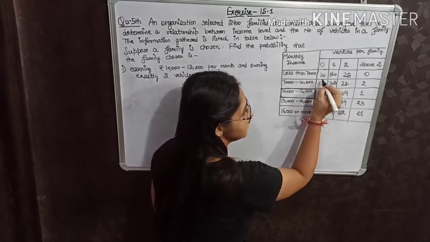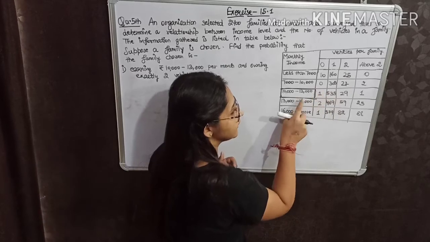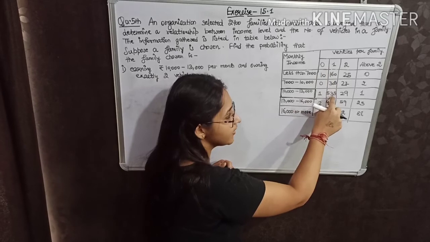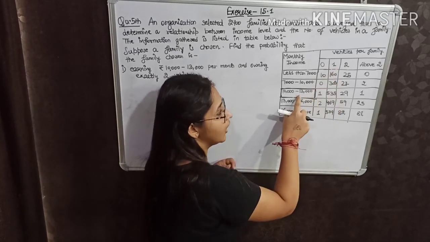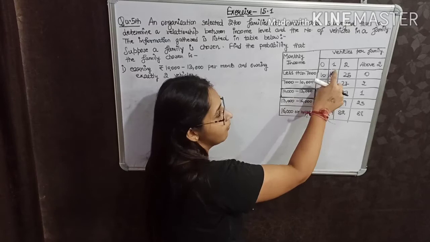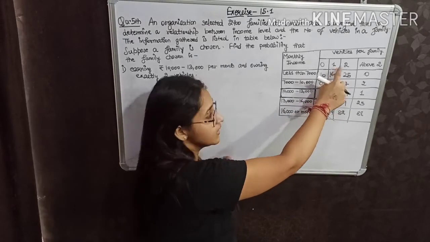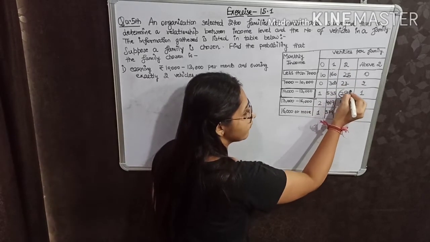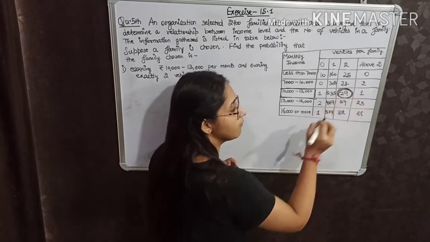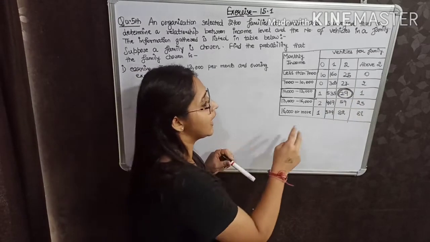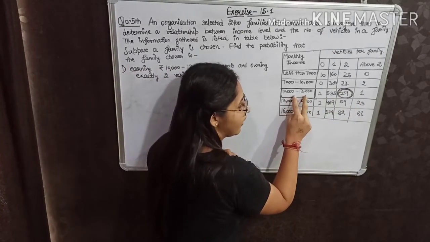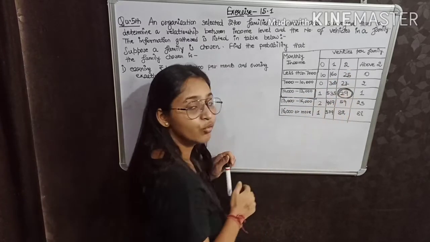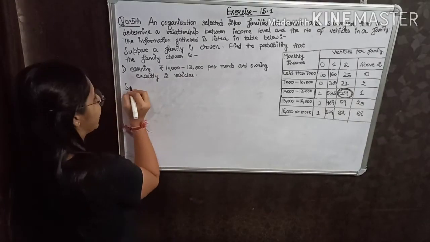So first of all, one family is there that is earning 10,000 to 13,000 but has 0 vehicle. 535 families are there earning 10,000 to 13,000 but have only 1 vehicle. But we are interested in families that have 2 vehicles. So our answer is the number of favorable outcomes. The number of favorable outcomes, the families earning this amount and having exactly 2 vehicles, is 29. So first of all, how will we write? How will we solve?